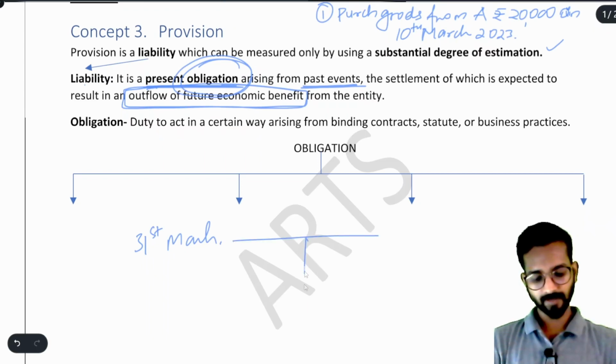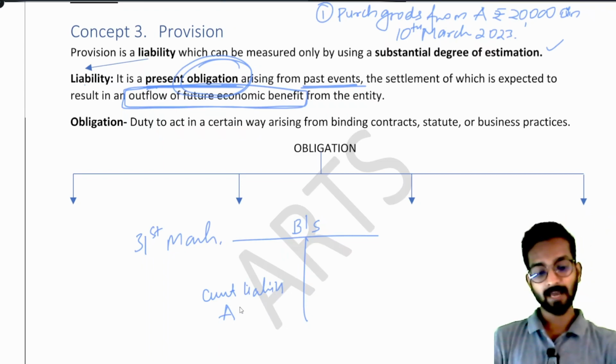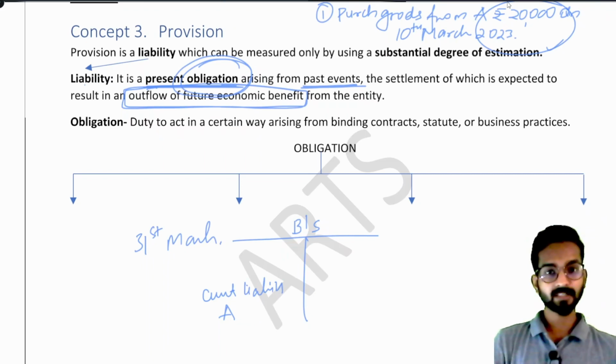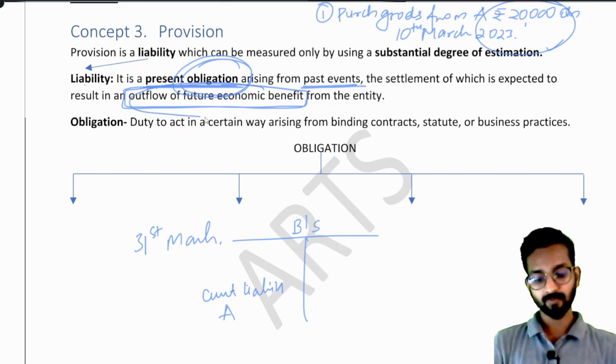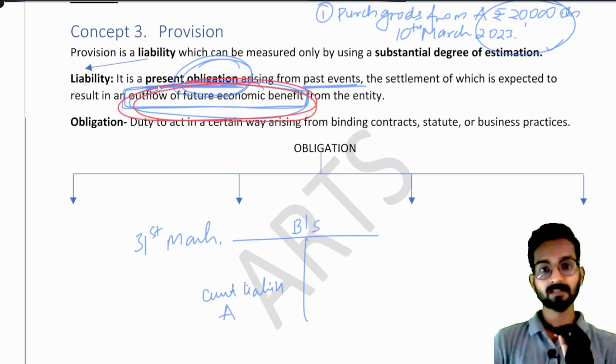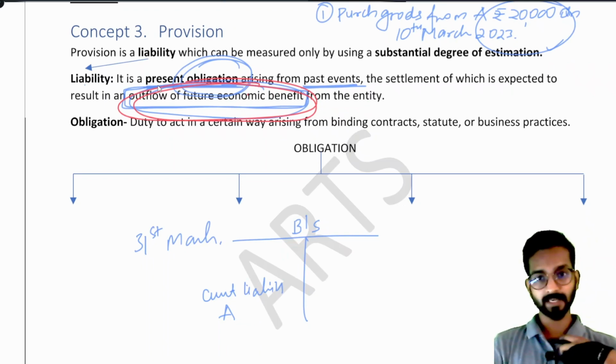So if I am preparing the balance sheet, I have to write in the current liabilities the name of A. Why am I supposed to write the name of A? Understand, I purchased goods from him, but I have not made any payment to him, right? I am supposed to pay him 20,000. It means there will be an outflow of future economic benefit. That can be an outflow of cash. I might pay him through cash, I might give him a check, I might give him some bills. Understood? So I have to make a payment. There will be some outflow from our side to A, because we have to pay that 20,000 rupees.